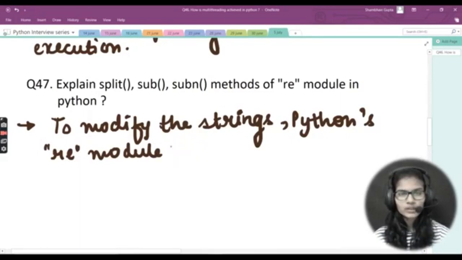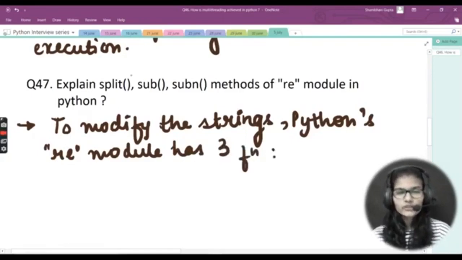Python's RE module has three functions, and these are split, sub, and subn. So if you just want to modify strings, the RE module has these three functions. Now, what are the differences between them? We'll be seeing that here.